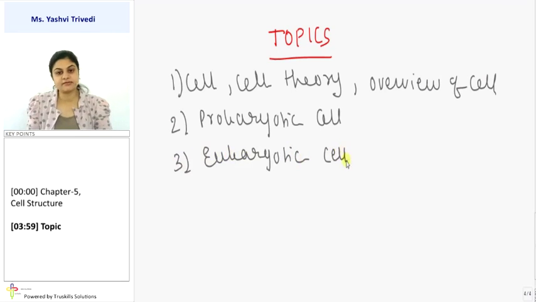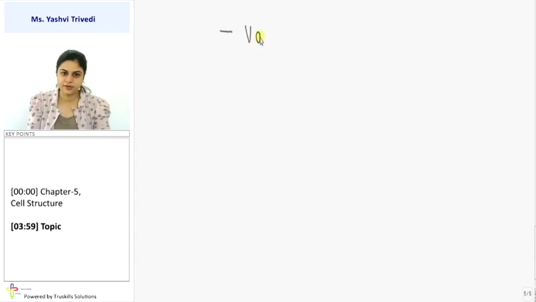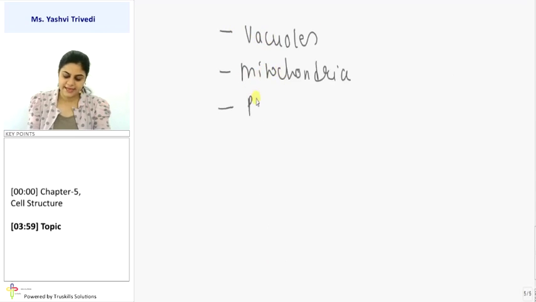In prokaryotic cell, we will be studying their structure, what type of cytoplasm they have, what type of layers are surrounding the cytoplasm, what type of protective structures they have, everything. And in eukaryotic cell, again the same thing: what type of enveloping structures they have, what type of cytoplasm, what type of organelles are present in them, and all the organelles we will be studying in detail, which are endoplasmic reticulum, Golgi body, lysosomes, vacuoles, mitochondria, plastids.